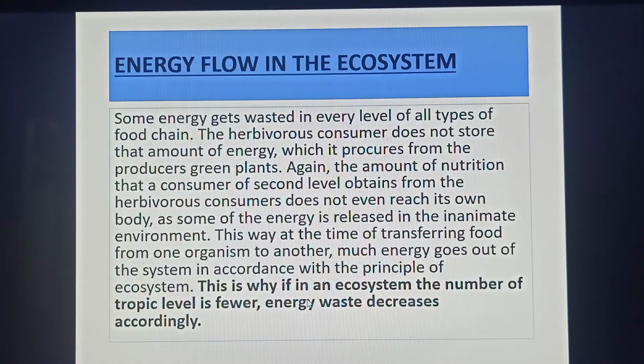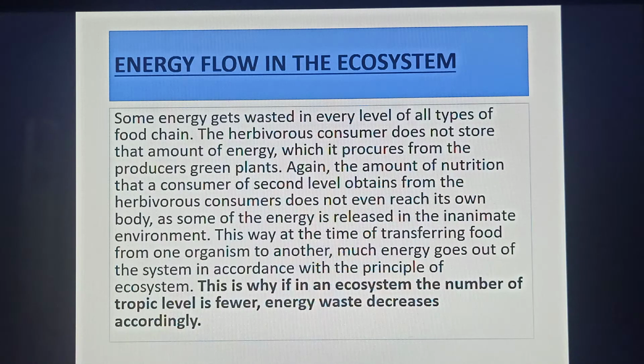Some energy gets wasted at every level of all types of food chains. The herbivorous consumers don't store that amount of energy which they procure from the producers, the green plants. Again, the amount of nutrition that a consumer of the second level obtains from the herbivorous consumers doesn't even reach its own body, as some of the energy is released into the inanimate environment.